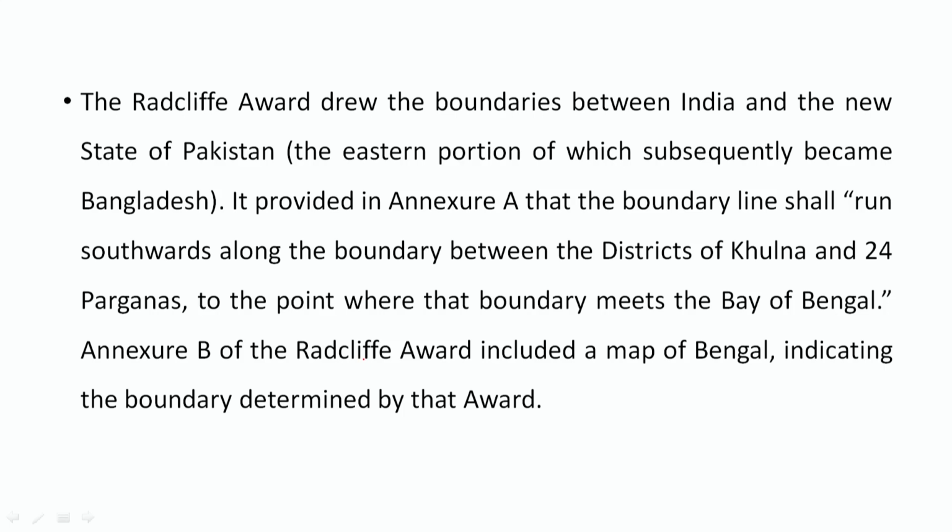It provided in Annexure A that the boundary line shall run southwards along the boundary between the districts of Khulna and 24 Parganas to the point where the boundaries meet the Bay of Bengal. So as we have seen in the maps, on one side is the district of Khulna, which is on the Bangladesh side, and then there are North 24 Parganas and South 24 Parganas on the Indian side. And there is a water body that divides the two, so in between, the points will be drawn. Those points will be the boundary division between India and Bangladesh.